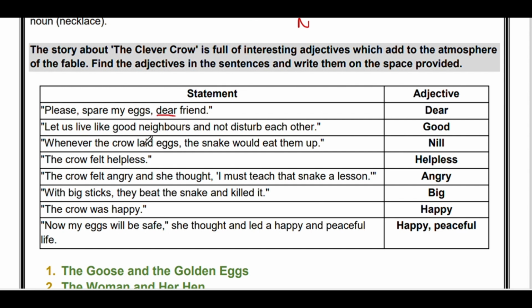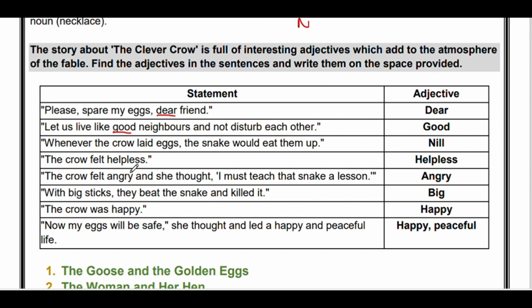Let us live like good neighbors and not disturb each other. Here good is modifying neighbors, so good is an adjective. Whenever the crow laid eggs, the snake would eat them up. In this sentence, there is no adjective because no word is modifying a noun.